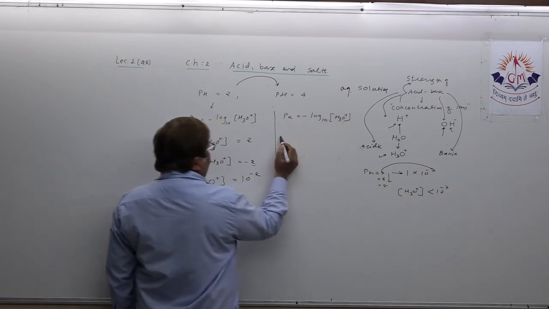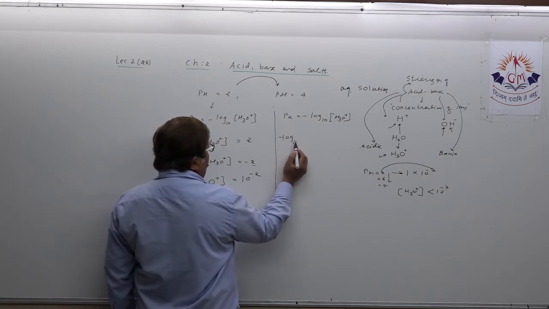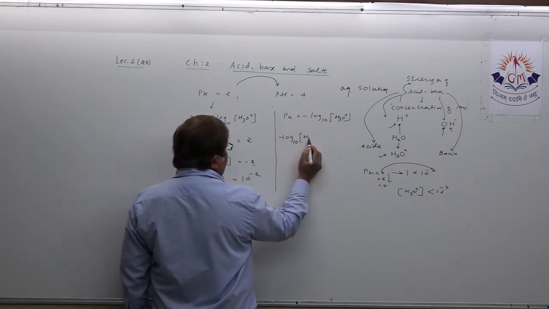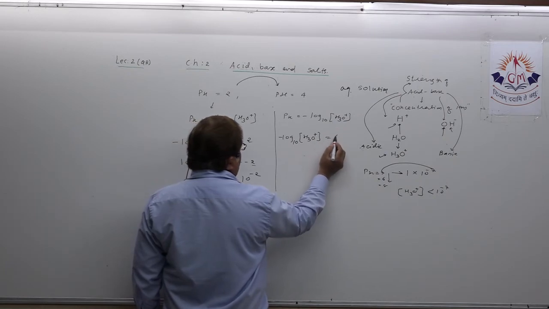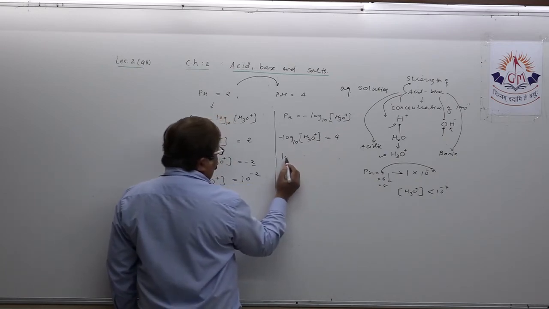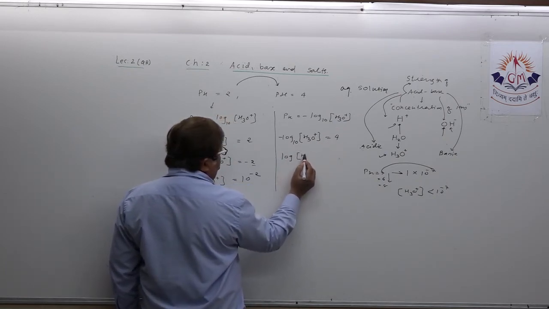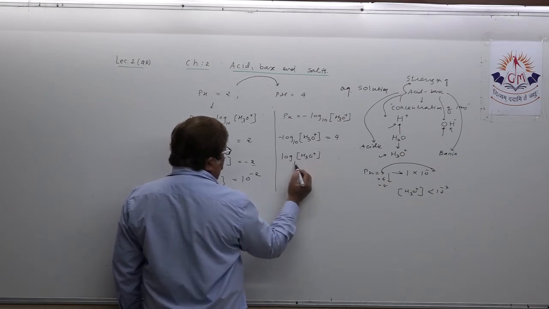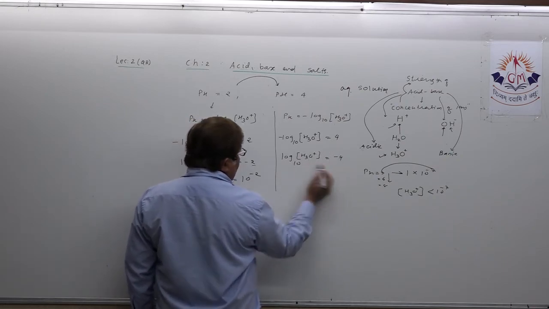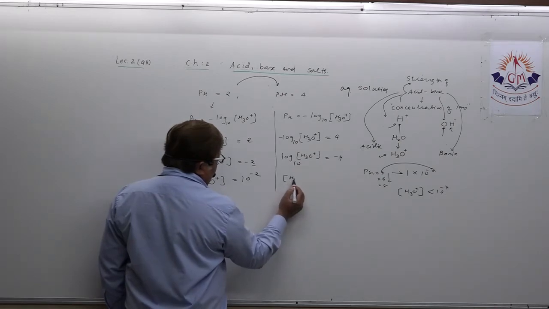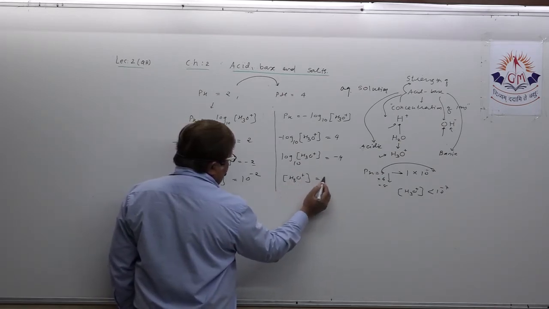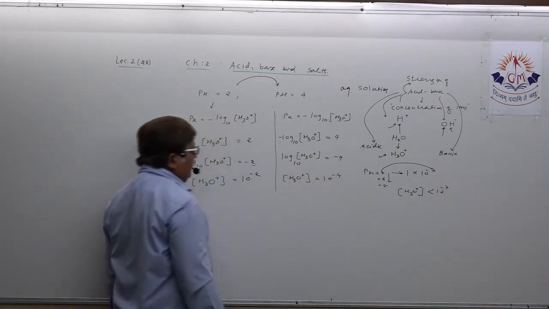Then minus log 10 H3O plus equals 4. Transfer the negative sign there, equals minus 4, and then H3O plus equals 10 raised to minus 4.